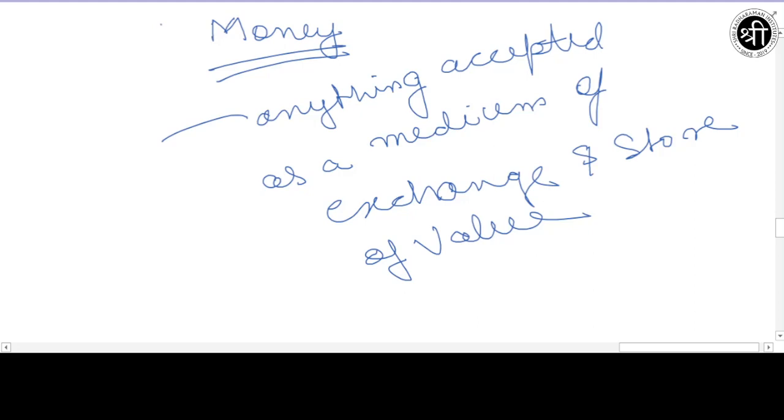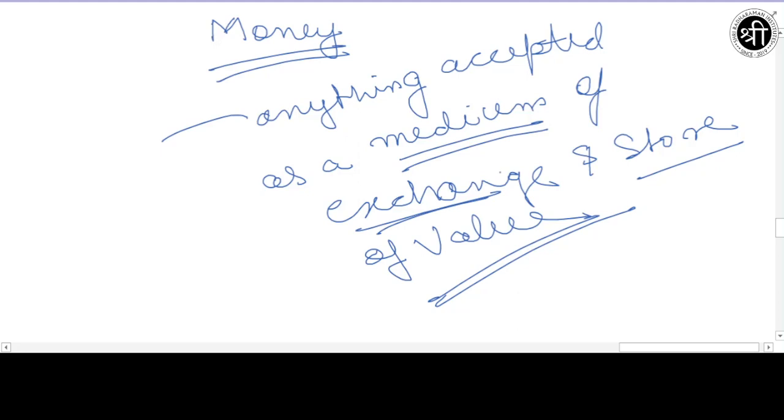So anything which can be used in this exchange, or in which the value can be stored, is known as money. We consider the 500 rupees note to be money. Why? Because first of all, the value is being stored in the 500 rupees note, and the 500 rupees note is used as a medium of exchange.